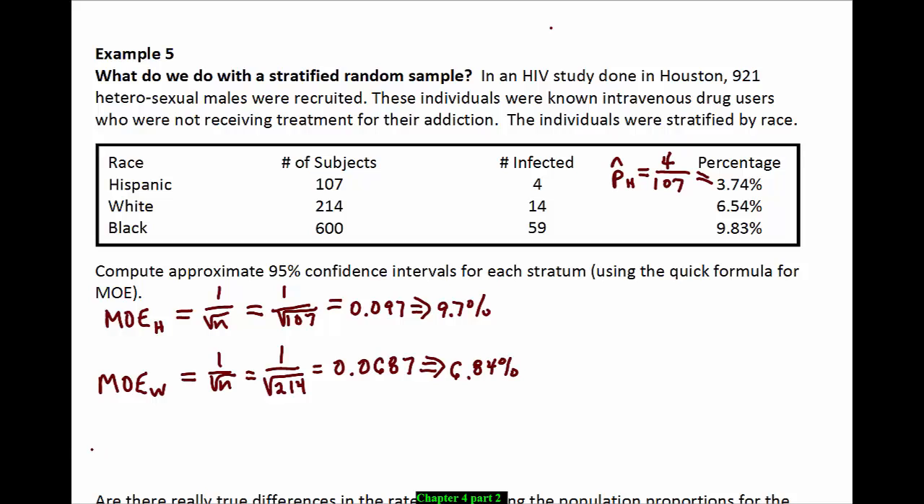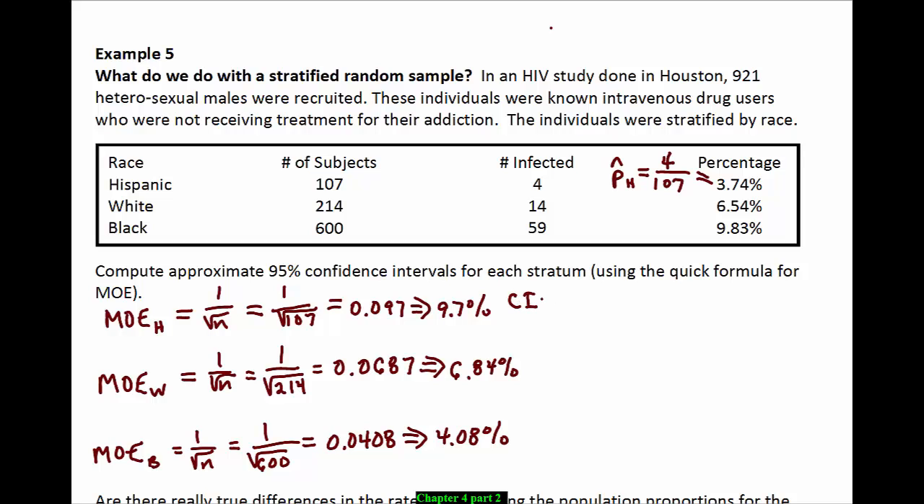And the MOE for the last group, we'll give that a subscript of b. 1 divided by the square root of n. The sample size in that group is 600. 1 divided by the square root of 600 is 0.0408, and this comes out to be 4.08%. So now that we have the margin of error, and we've already got our p hats in the percentage column, we can compute our confidence intervals.